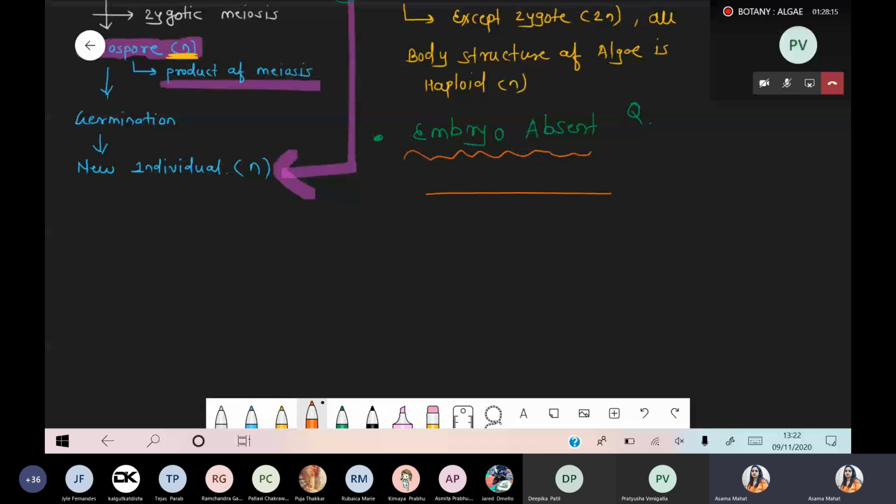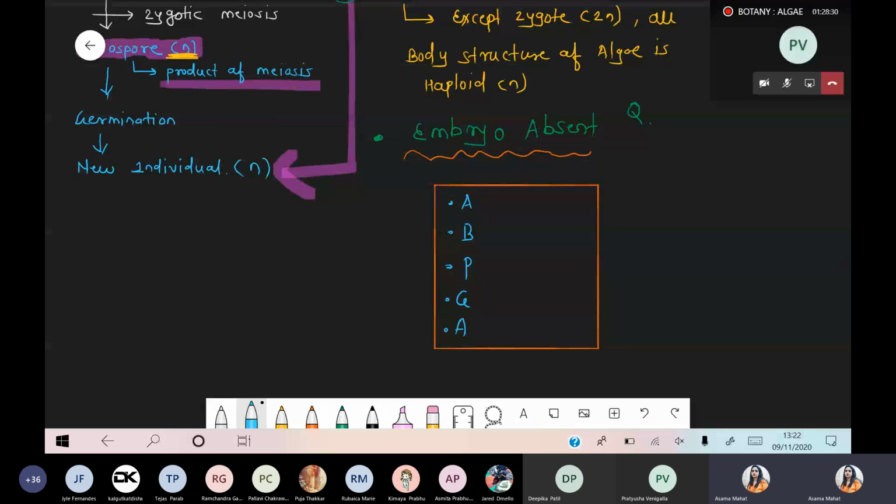Where will the embryo be present and where will it be absent? So we start from the first point: A for the algae, B for the bryophyta, T for the pteridophyta, G for the gymnosperm, and A for the angiosperm.